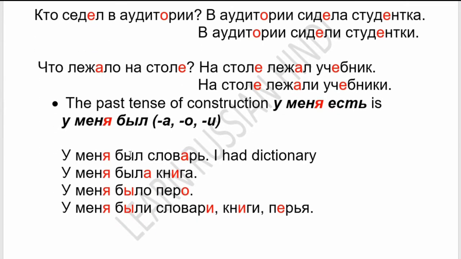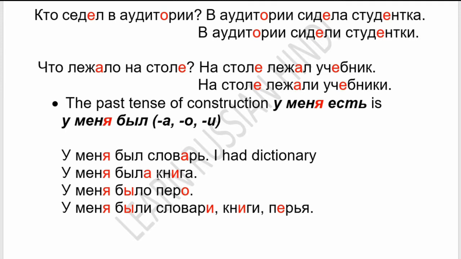Now next, the past tense of the construction u menya jest is u menya byl. As we know that jest is the invariable present tense form of the verb byt, so we will replace jest with the past tense form of the verb byt, that is byl, byla, bylo, byli. So u menya byl slovar. Slovar is masculine, so we will use byl.